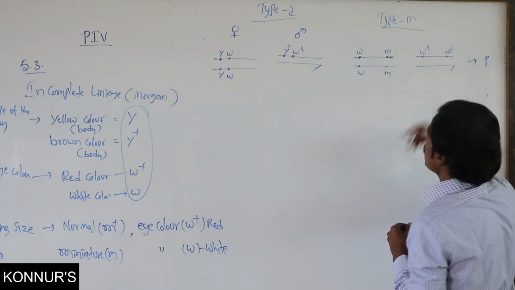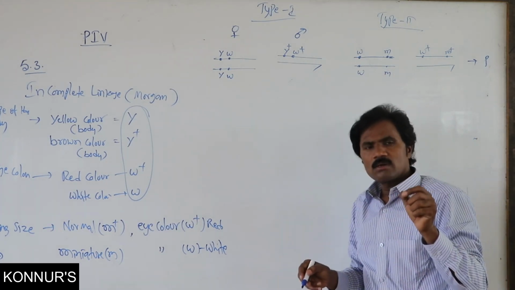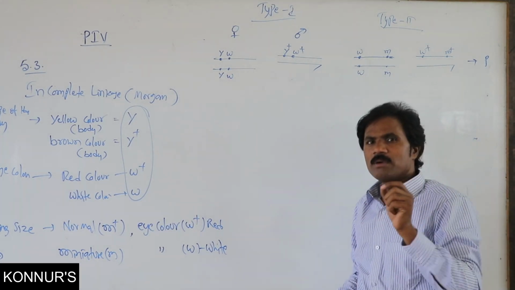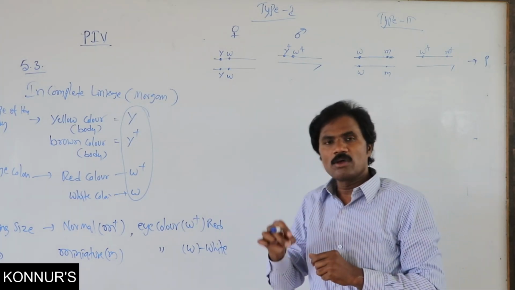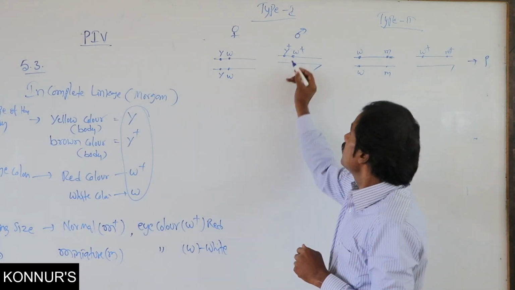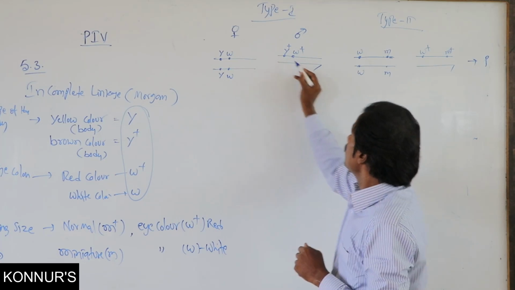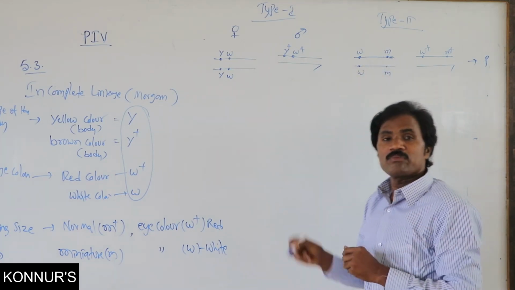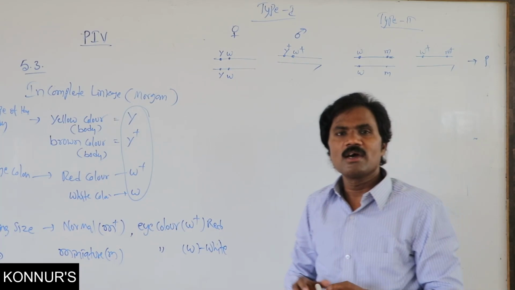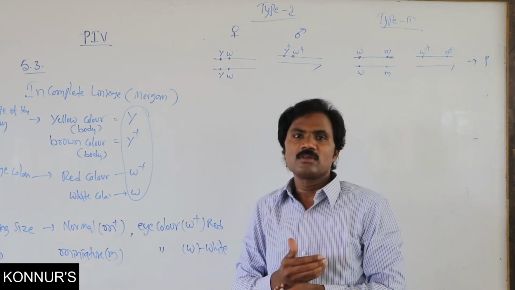So both are parents, but from an exam point of view, remember carefully the location of the genes. Here located very closely, here located distantly. That is most important. Many times they ask it in statement-level questions.